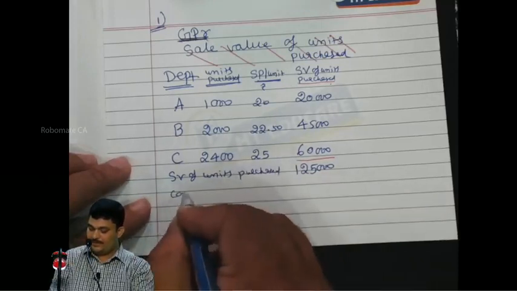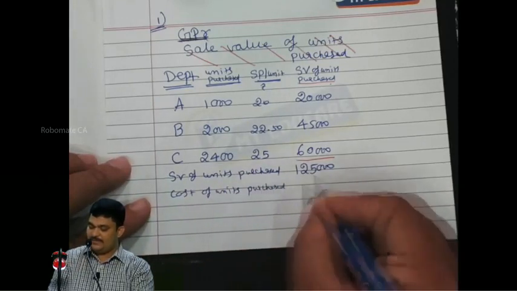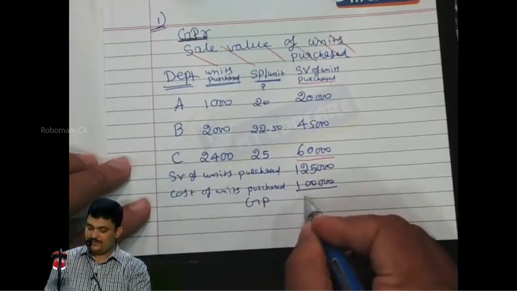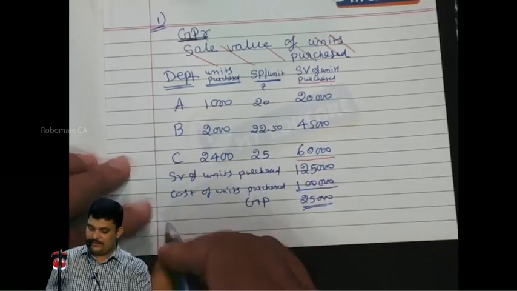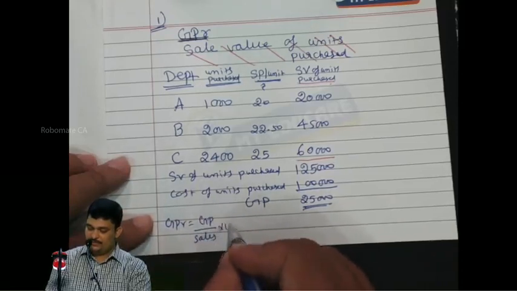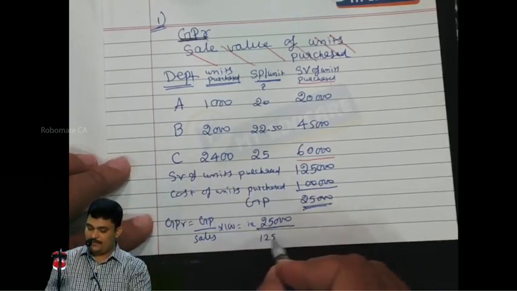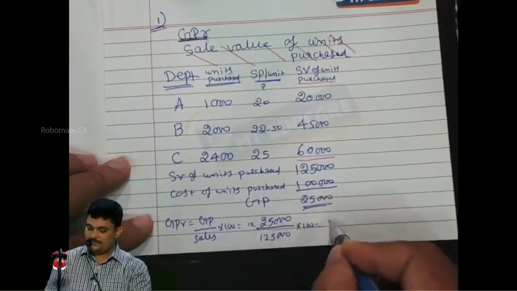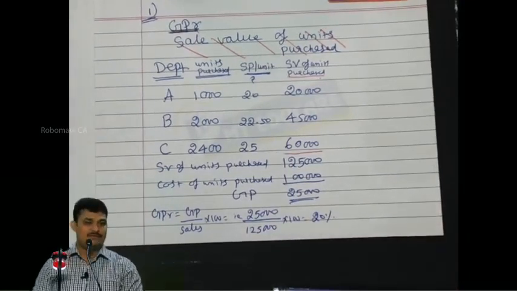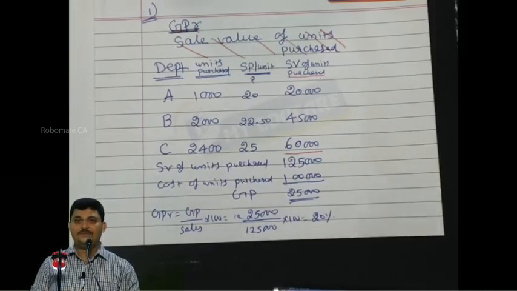Now we require the cost of units purchased, which was given in the question as 1 lakh. So gross profit is 25,000. Gross profit ratio is gross profit by sales into 100, that is 25,000 by 1,25,000 into 100. Friends, let me make a statement: on sales, 20% is profit.